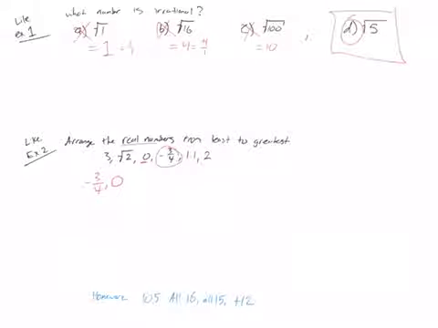Alright, and then we're just looking through these last ones. So we've used this one, we've used this one. So now we have 1, 2, 3, 4 positive real numbers. Well, we know that 3 is going to be bigger than 2. And we know that 2 is going to be bigger than 1.1. But what is the square root of 2? Well, we could use our calculator to approximate that, but really what we're trying to find out is, is it bigger than 1.1? And if so, is it smaller than 2?